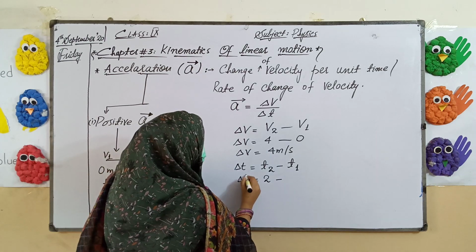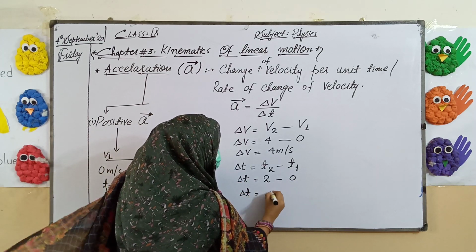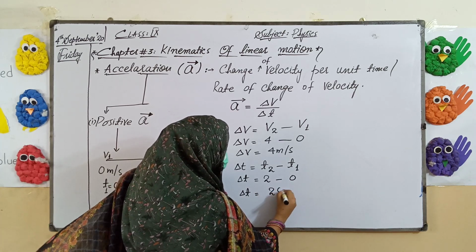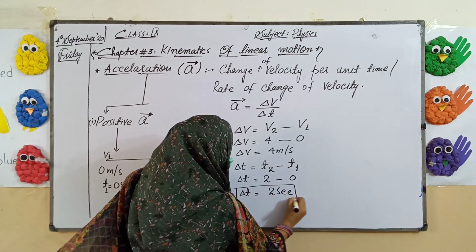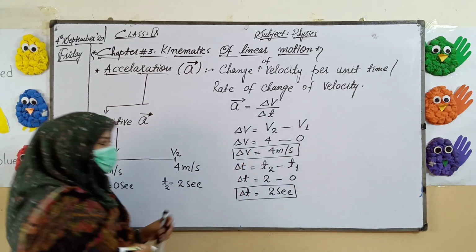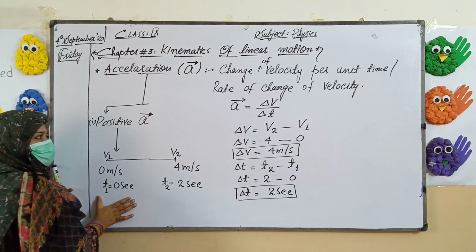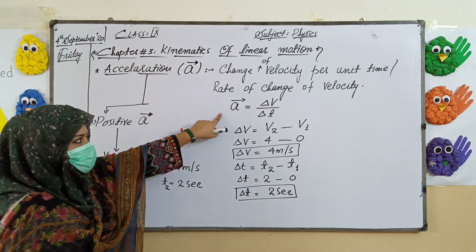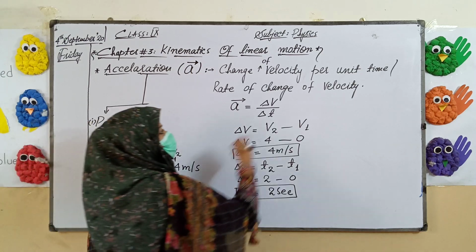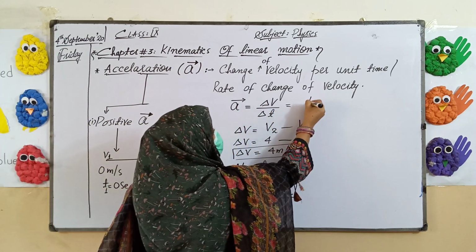That is delta T is equals to 2 minus 0, and delta T is equals to 2 second. And here delta V is equals to 4 meter per second. If you will now calculate the acceleration according to the given values, what will be the acceleration now? In place of delta V, we can write here 4.